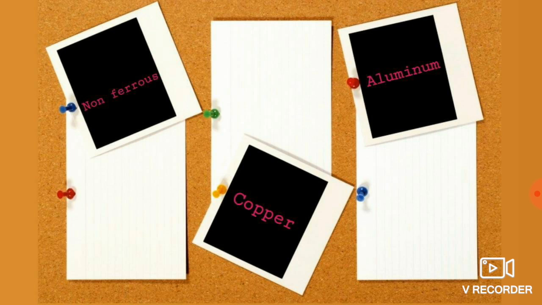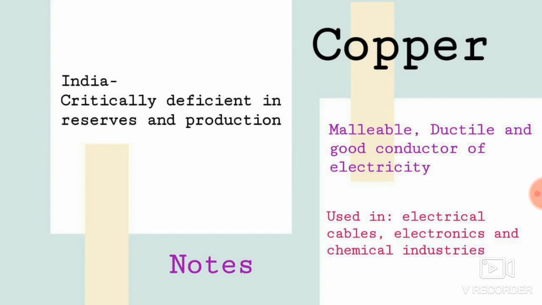Now coming to non-ferrous minerals. We are going to discuss two, right? One is copper, another one is aluminium. Copper, it is very simple. We already knew that India is deficient. India has a small number of non-ferrous minerals. So that is your first point here. India is critically deficient in reserves and production.